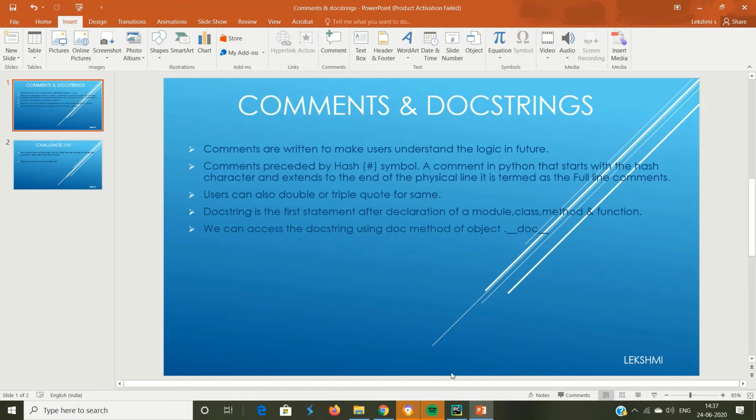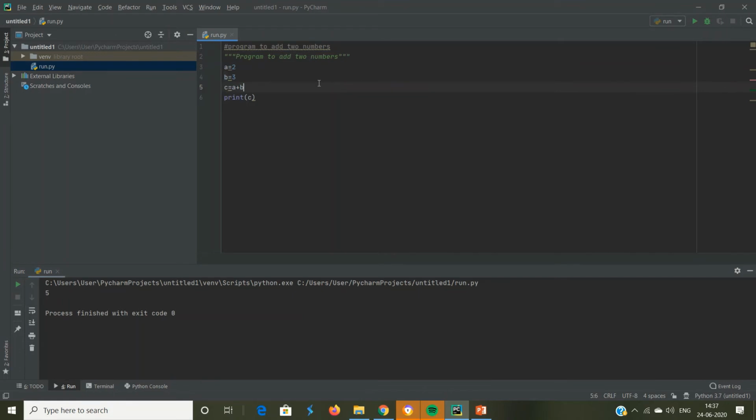Let me show one example. Suppose I am defining a function. A function definition will start with the def keyword. I'm using triple quotes here: Welcome to Python Media.